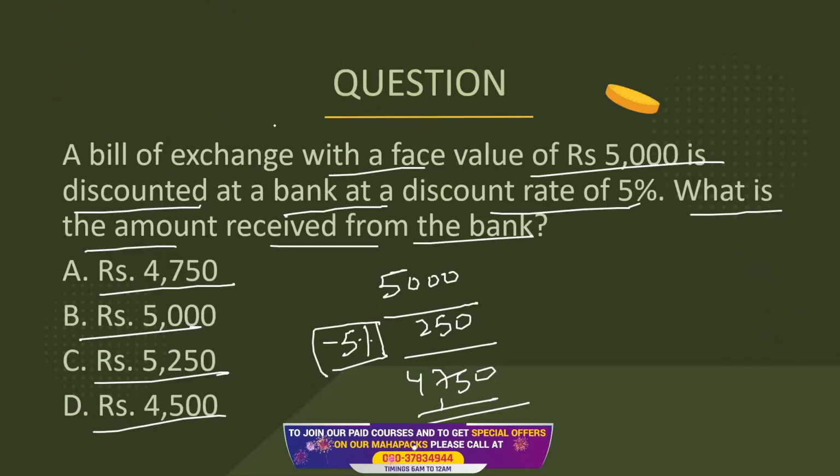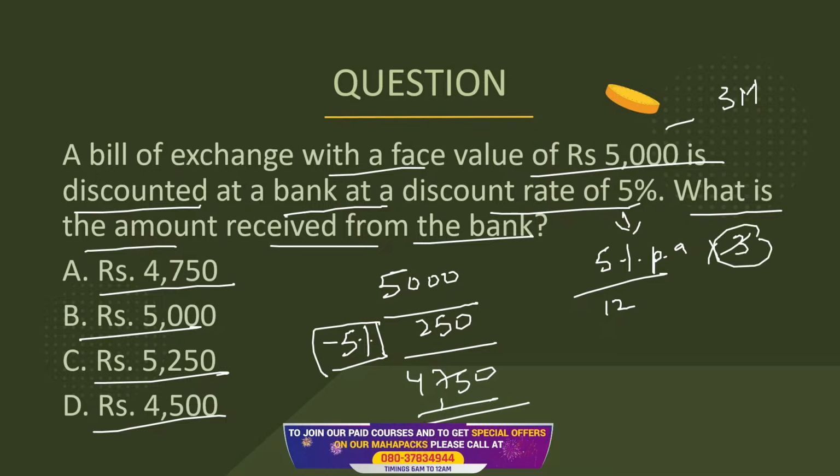Sometimes in the questions they can also play with this. They can give it as 5% per annum. So you have to divide it by 12, and if the bill is for 3 months, then multiply it by 3 months. If it is given per annum, you will have to convert it for the time period of the bill. That's a very strong rule that we are supposed to follow.